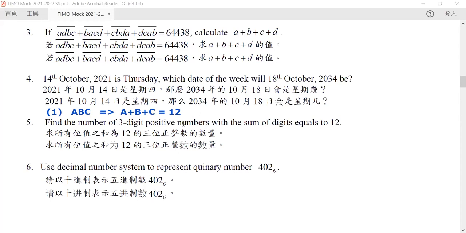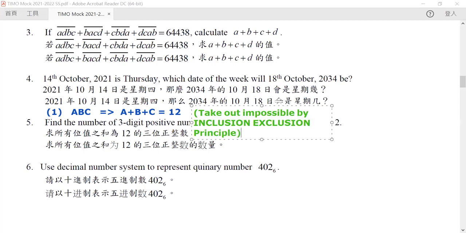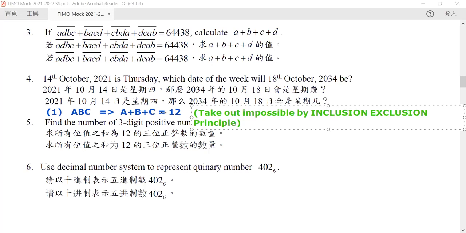So we need to take out the impossible cases by means of the inclusion-exclusion principle. And then we can calculate this using the combinatoric tricks.